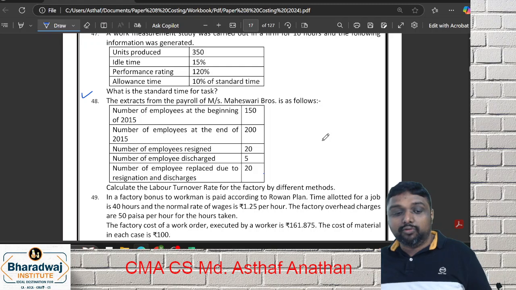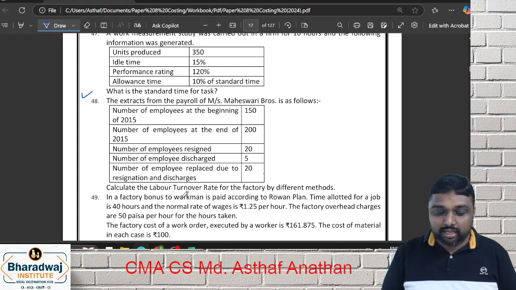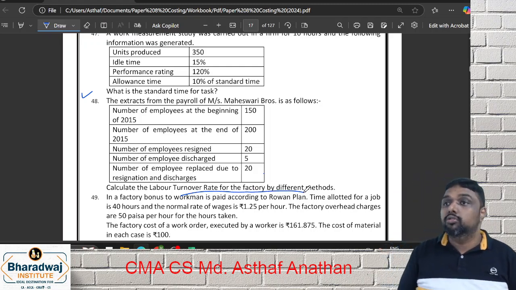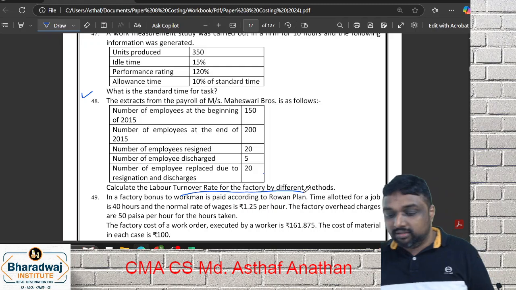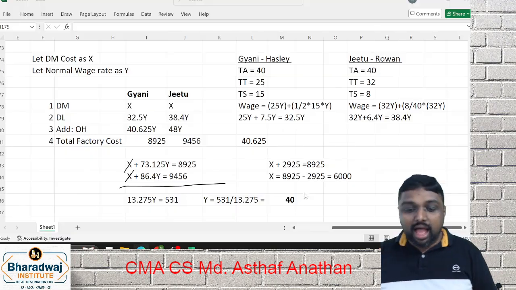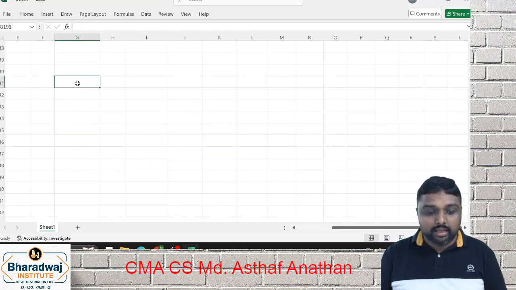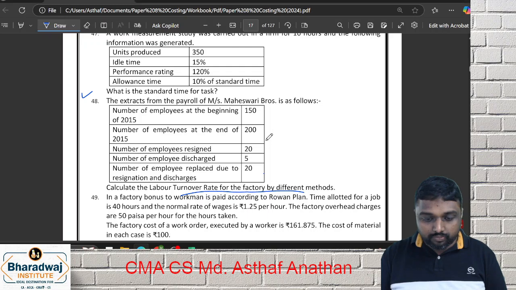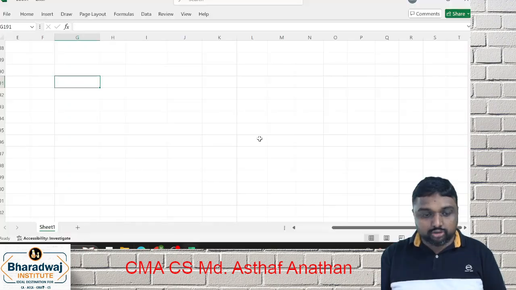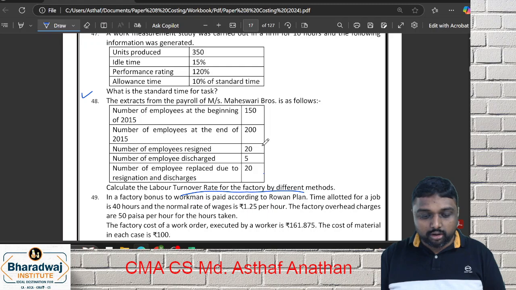So we have to apply our formula first. They are asking for different methods, so you have to go the reverse way. What is the reverse way, friends? Employees at the end is 200. Beginning is 150, we know.